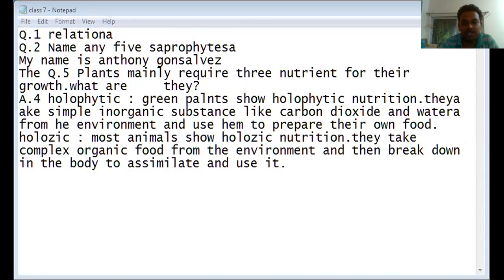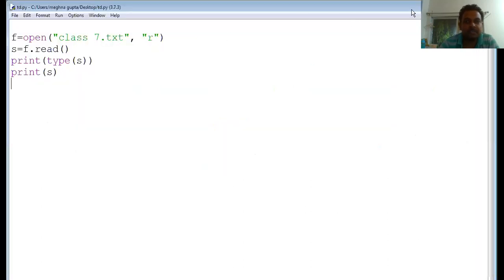So I think you must have understood this much: f is equal to open. Open is a function, and for reading the content from a file, first of all you need to open the file that you want to read, and you need to specify the mode, whether you want read mode or write mode. Then you will use the required function. If you want to read the whole file together, then f.read. You need to understand the nature of the read function. If you are not passing anything inside this read function, it reads the entire content of the file and returns the result in the form of a string, and then you display it.